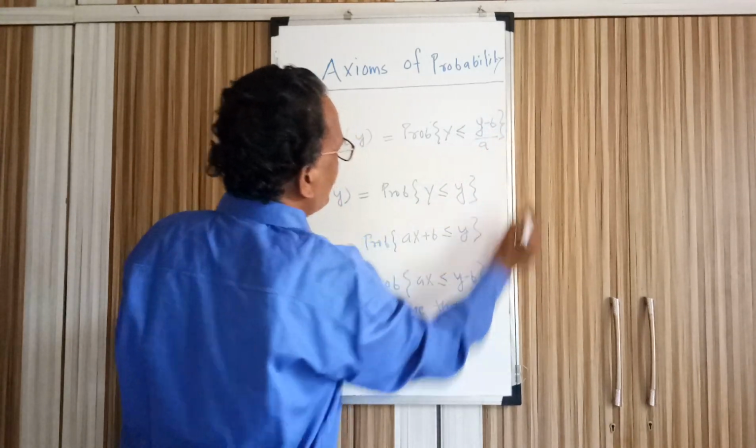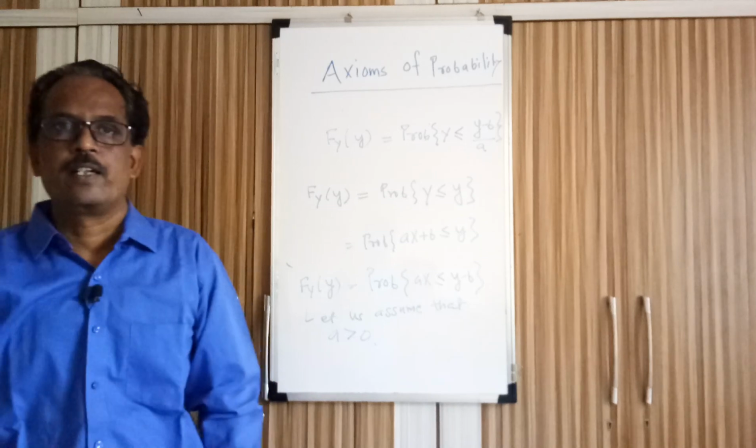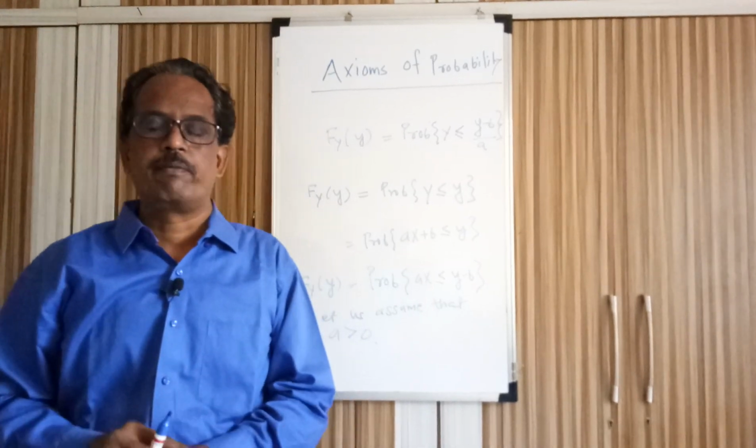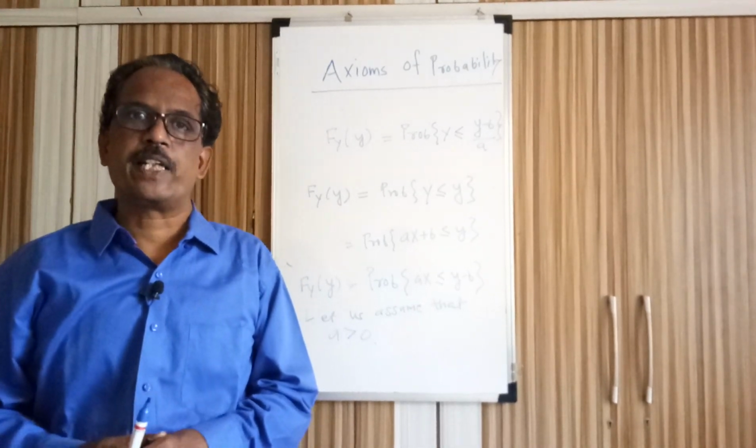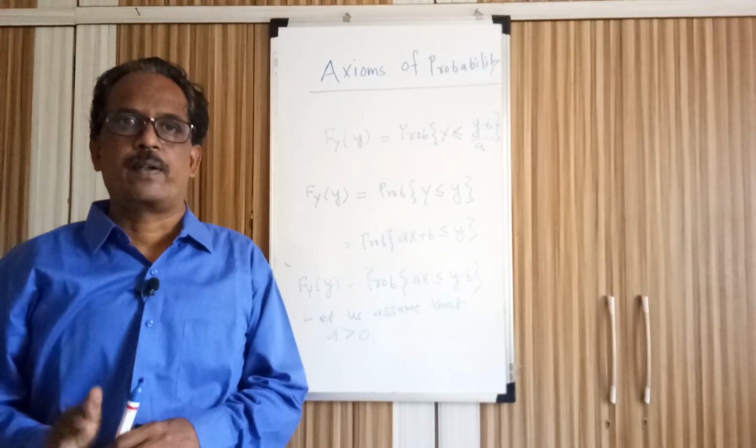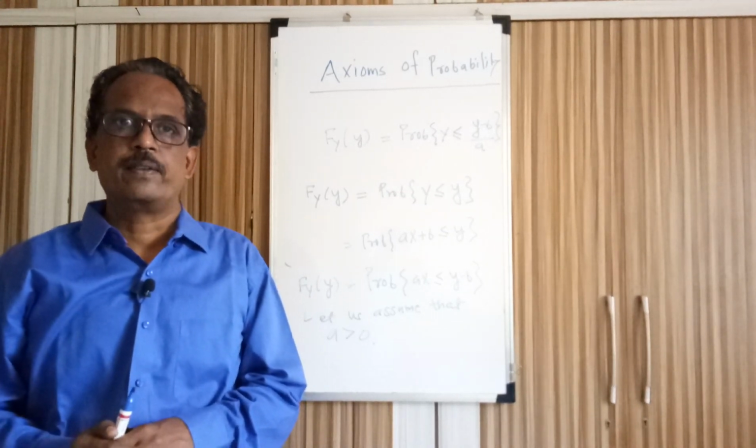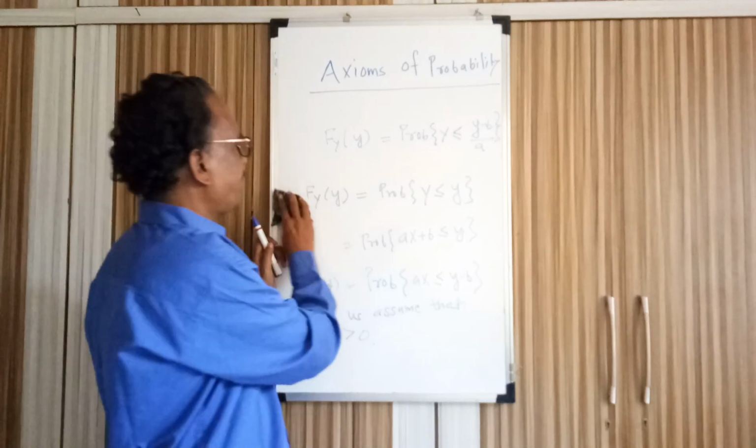If a is positive, the inequality remains as it is. If a is negative, we have to change the inequality. So let us assume a is positive and write the equation for F_Y(y).